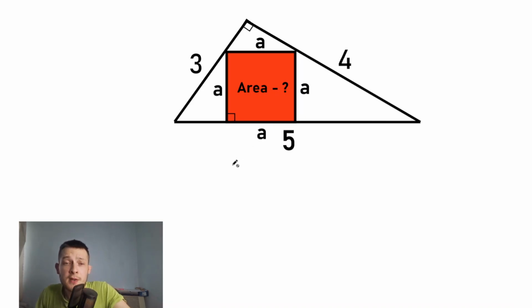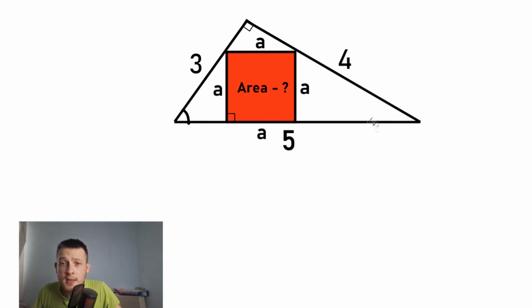For easier calculation, let's call this side A, and we have A on the left, on the top and on the right, because this is a square, so every time we have the same lengths. Let's consider this triangle on the left side. Let's draw this angle, which is congruent to the angle in this big triangle. So this small triangle is similar to this big triangle according to this congruent angle.